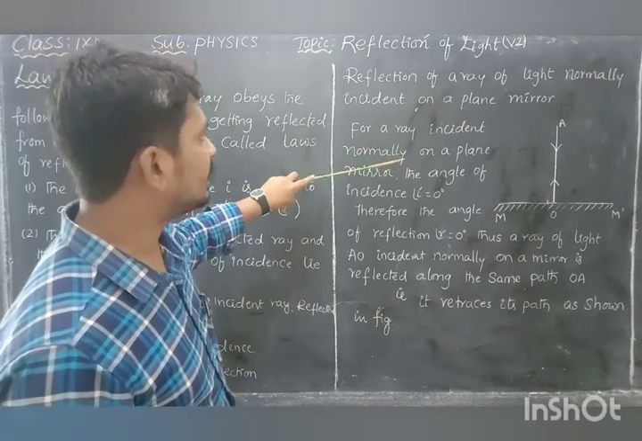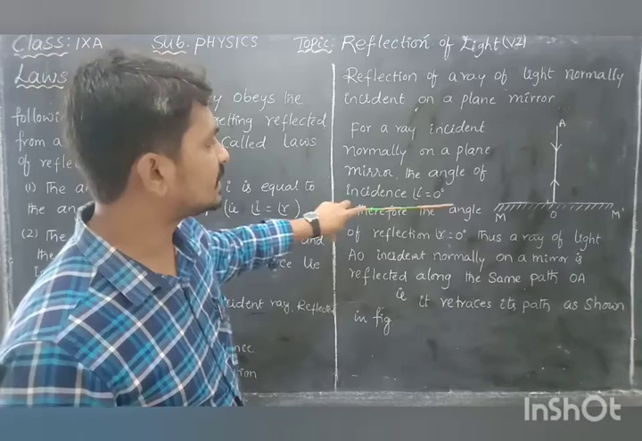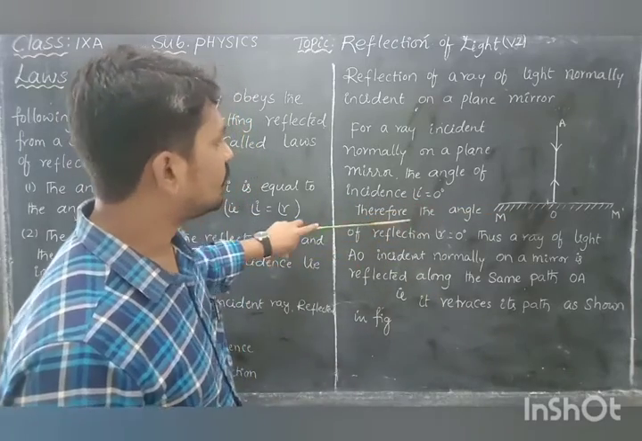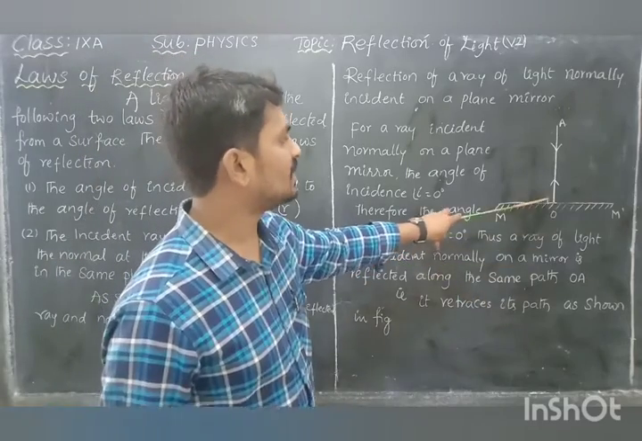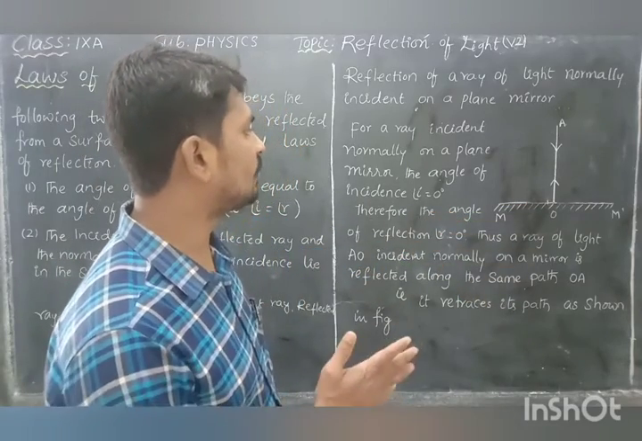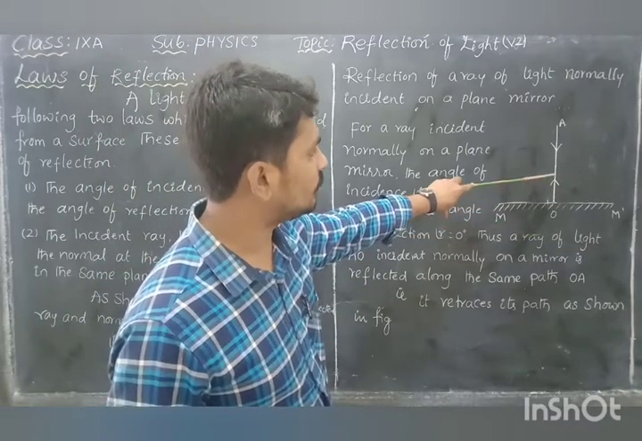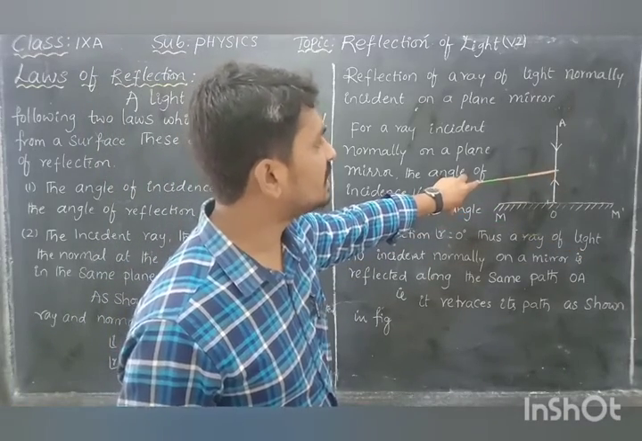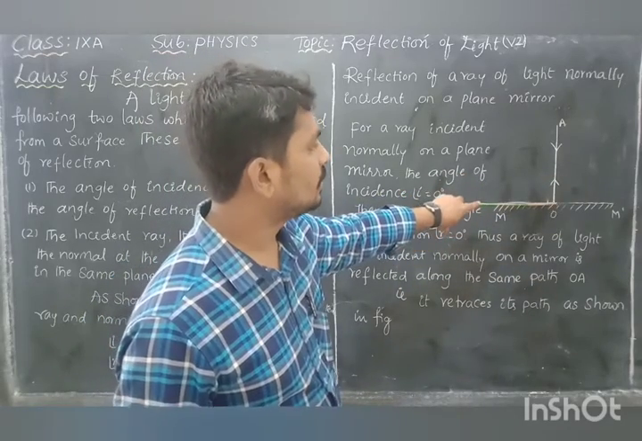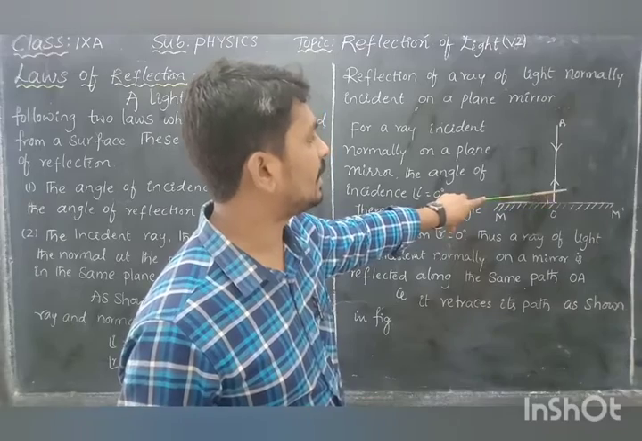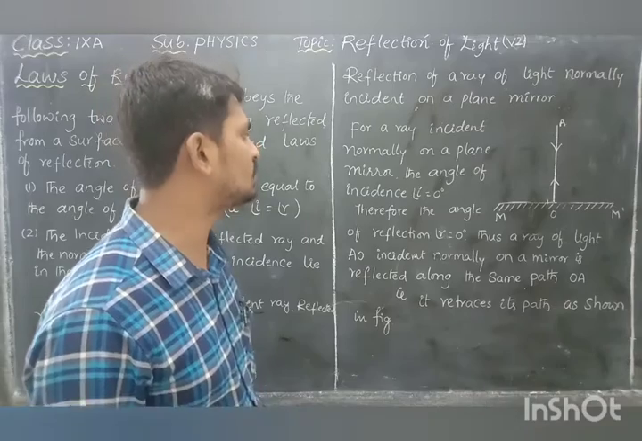For a ray incident normally on a plane mirror, the angle of incidence is 0. Therefore, the angle of reflection is also 0. It means you are measuring the angle of incidence and the angle of reflection with respect to the normal. For normal incidence, the incident ray and the normal coincide, so the angle between them is 0 degrees. At the same time, the reflected ray and the normal also coincide, so the angle between those two is also 0 degrees.